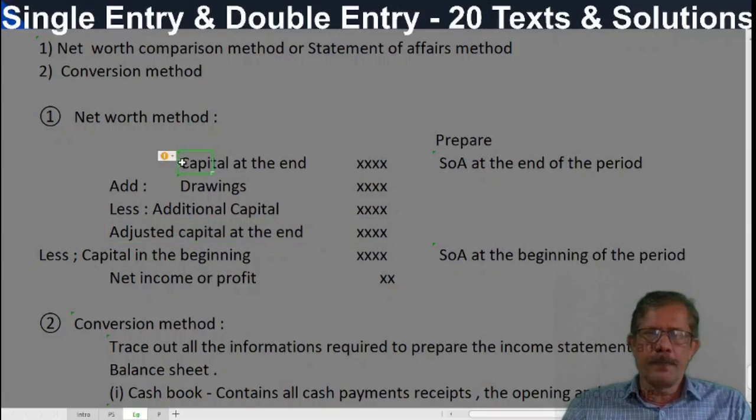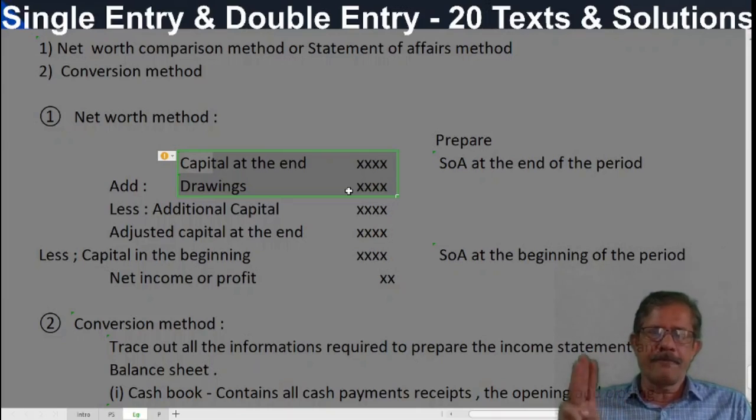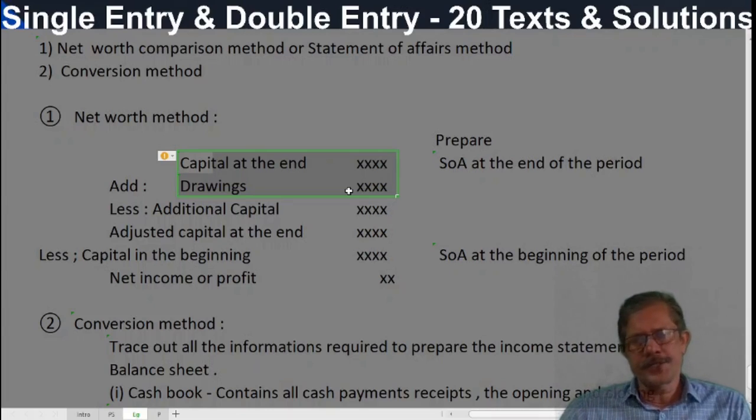This capital changes only because of three items that we need to understand. The first and major one is on account of profit or loss. Then next, on account of withdrawals, drawings. And next is additional capital brought in. These are the three transactions that affect capital, and all other transactions never affect capital. Profit or loss, additional capital, drawings.